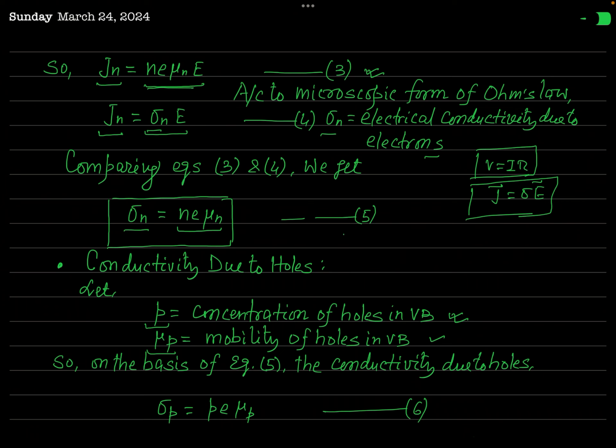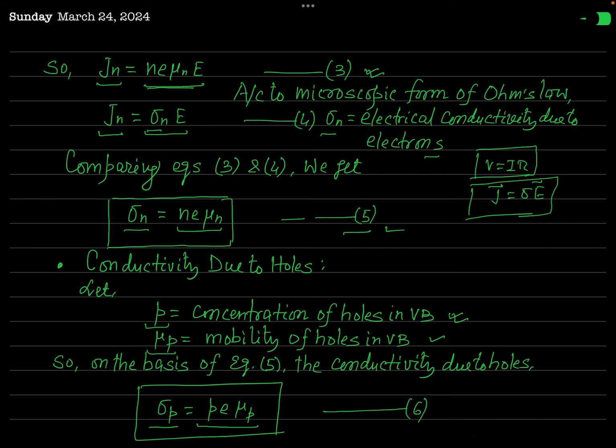Then on the basis of this equation 5, you can say that electrical conductivity of this material due to the holes, if we denote it by sigma P, then that sigma P will be given by P times E times mu P. You can see this has been directly written on the basis of equation 5.